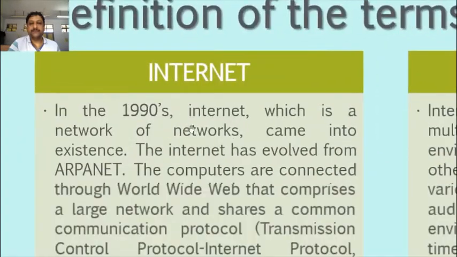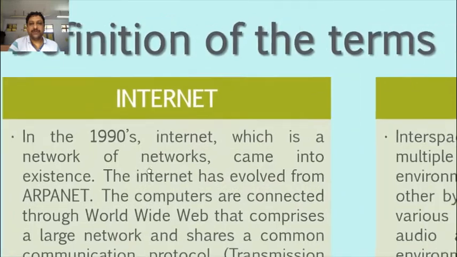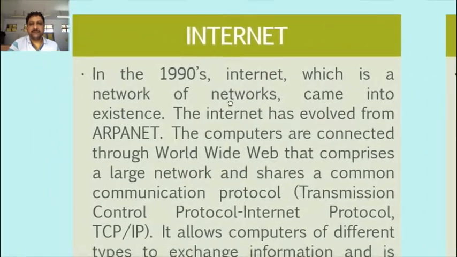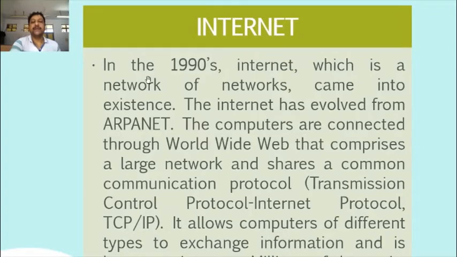What is the internet? Definition of the term internet. First of all, we will learn what an internet is. How can we define an internet? In the 1990s, the internet, which is a network of networks, came into existence. If we say precisely, in 1995 the internet became global, publicly renowned as the internet.